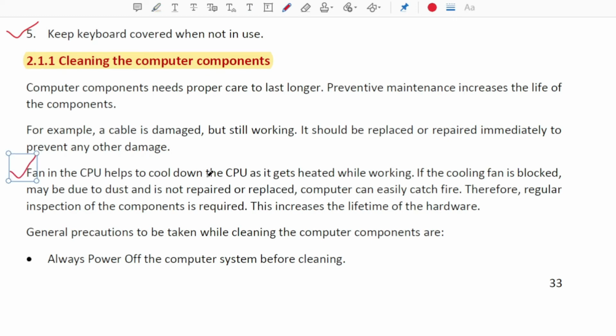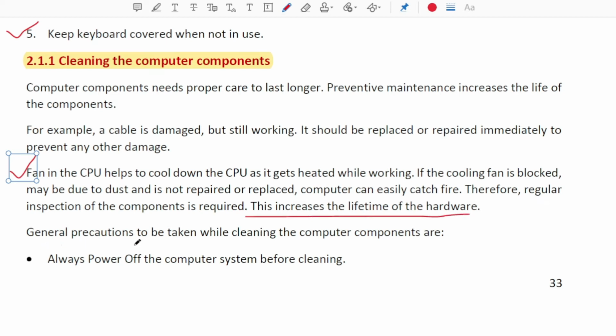Secondly, the fan in the CPU helps to cool it down. That is a very important hardware part of the central processing unit, because when the CPU is working it gets heated. If the cooling fan is blocked or not working, the CPU will overheat, hardware parts can be damaged, or it can even catch fire. Therefore regular inspection of the components is required. We have to check the hardware parts also, as this increases the lifetime of the hardware.